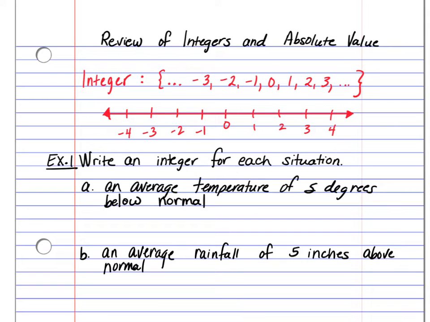So the first type of problems that you're going to have on your homework are going to have the directions that will tell you to write an integer for each situation. Letter A says an average temperature of 5 degrees below normal. So that integer, since it's below normal, is going to be negative. So we get -5. And then letter B, an average rainfall of 5 inches above normal. So that would be a +5 for that problem.